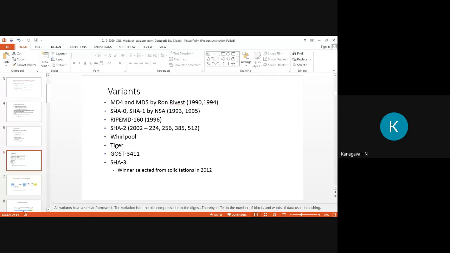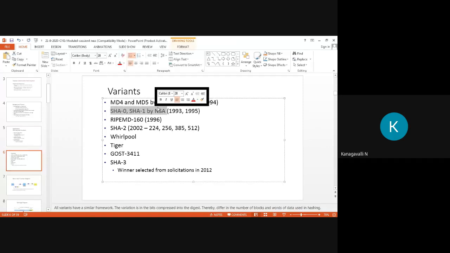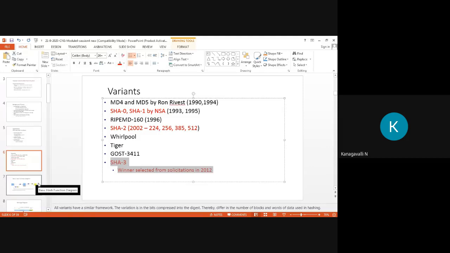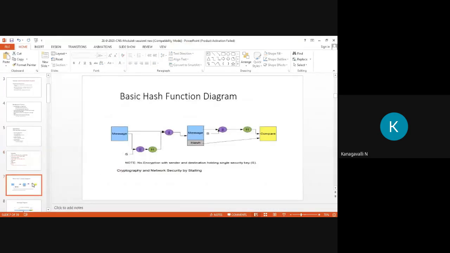So in your syllabus, your main topic is SHA, and in general they give the topic as SHA. So we just need to take care of two things, SHA-1 and SHA-512, right? SHA-3 was invented in the year 2012, and research is still going on in this area. So we are taking only the limited requirements and workflow for SHA-3.